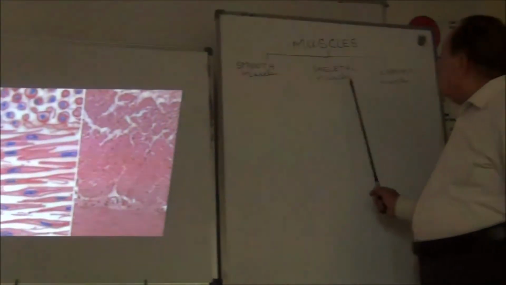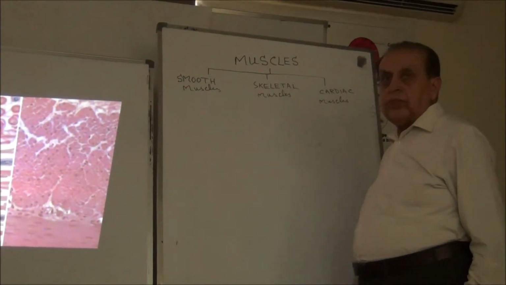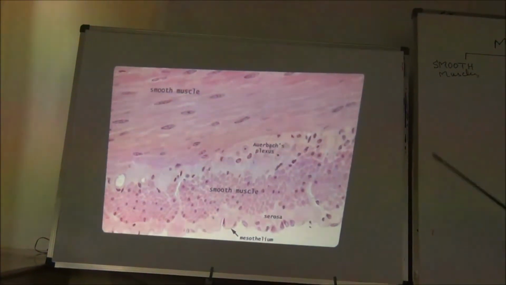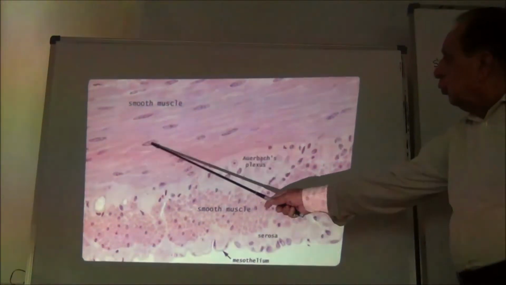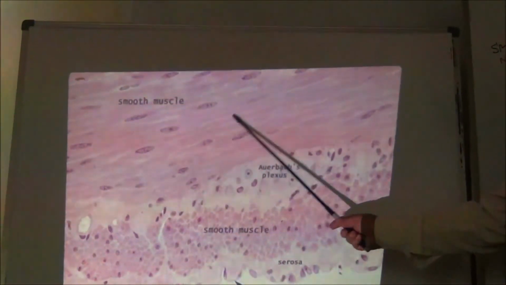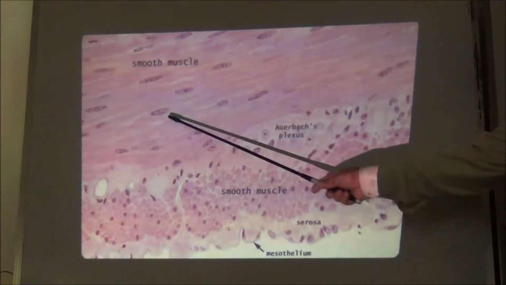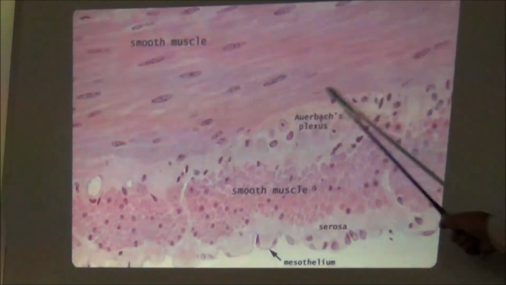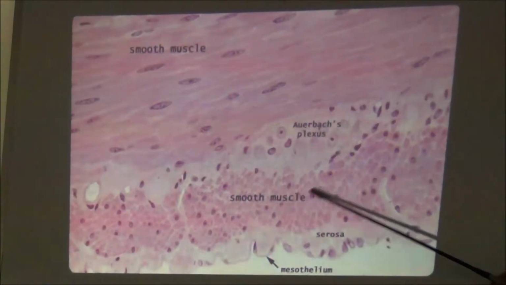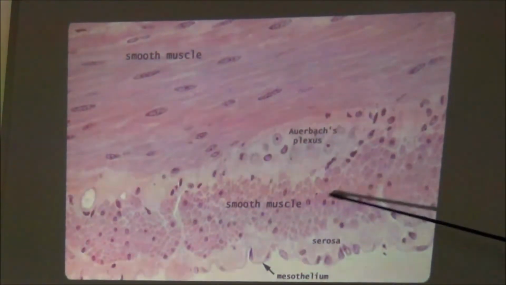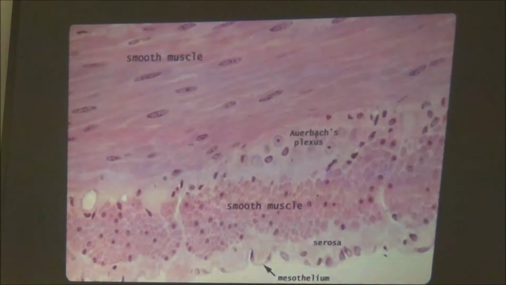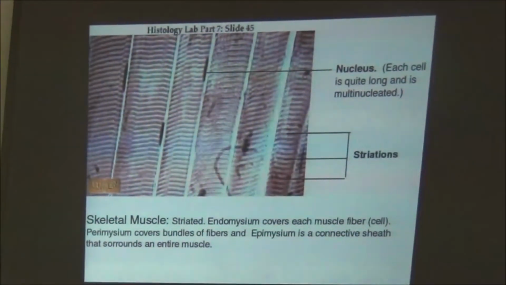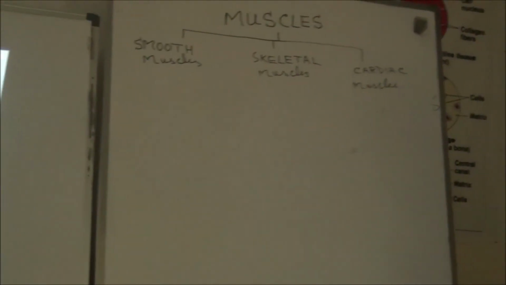Next is the skeletal muscle. Now, these are also the smooth muscles, having a flattened nucleus in the center, and these are smooth muscle fibers. This one is the cross section of the smooth muscle fiber. Next, the next one is the skeletal muscles.